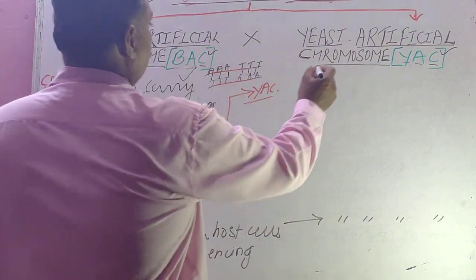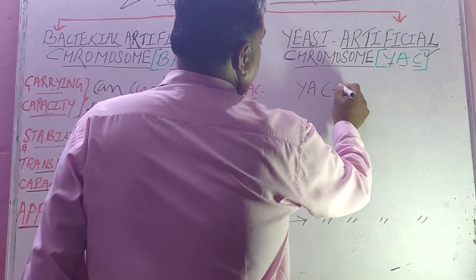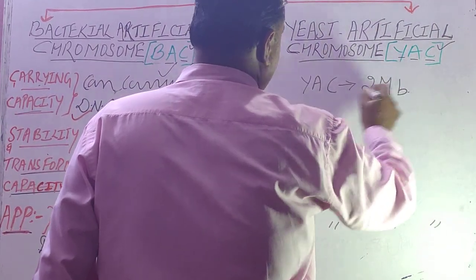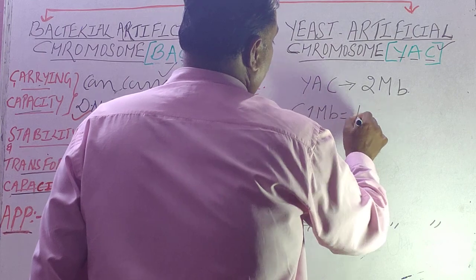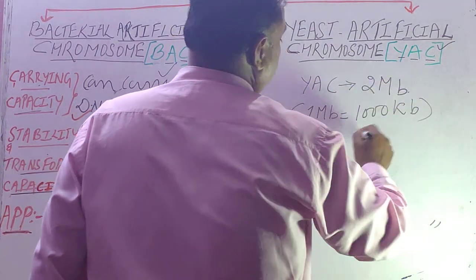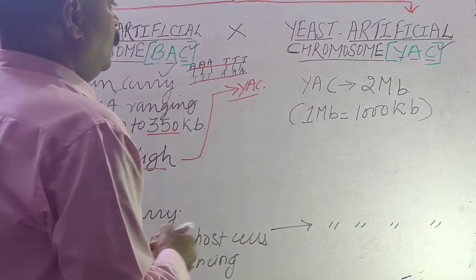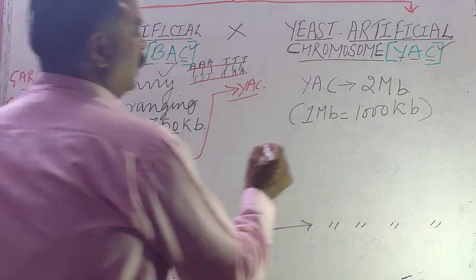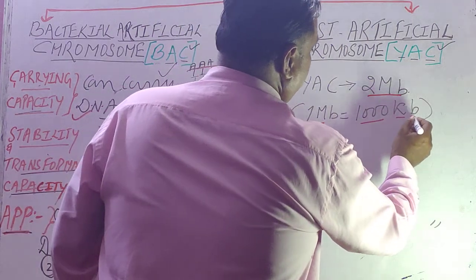The carrying capacity of YAC is 2 MB, student. 1 MB is equal to 1000 kilo base pair. So much difference. Here how many were there? 300 to 350. But here 2 MB, and 1 MB is equal to 1000 kilo base pair.